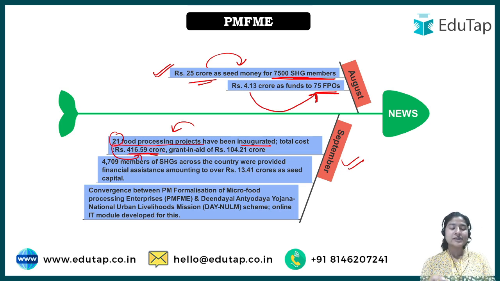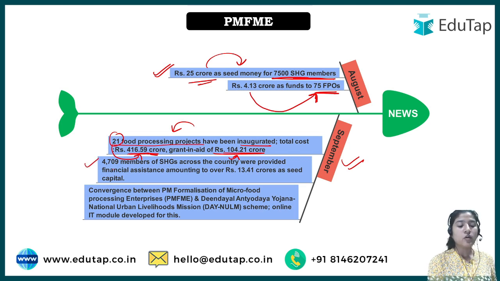This is the total budget, 416.59 crore, for 21 food processing projects. But till now, the grant in aid given by the Center is 104.21 crore.